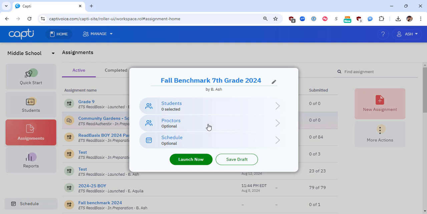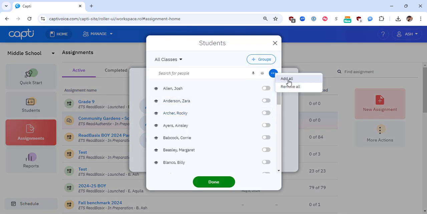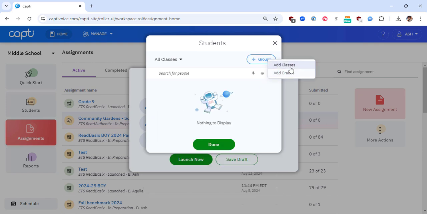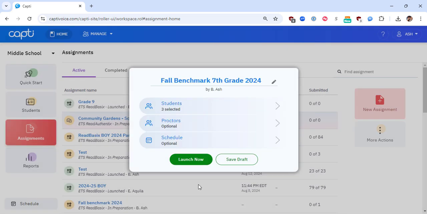The assigning and scheduling wizard will appear. To select which students you want to administer the created assessment to, click Students. You can add all students, select individual students, search for a specific student, or select entire groups by clicking on Classes or Grades. Once you are happy with the students selected, simply close the window. The wizard will now display the amount of students who will be assigned to this assessment.